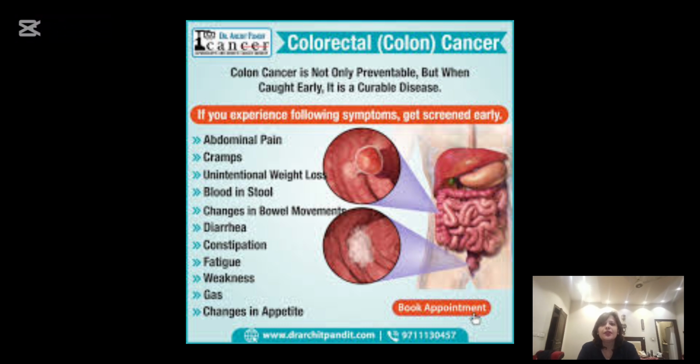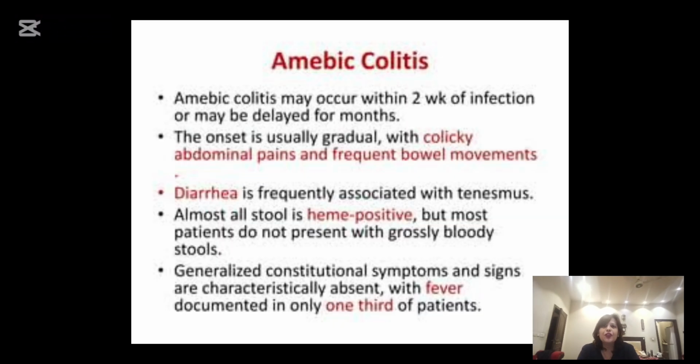As far as the symptoms are concerned, usually the patient may present with altered bowel habits like diarrhea alternating with constipation, abdominal pain, fatigue, breathlessness, and large gut diarrhea with blood. And as far as amoebic colitis is concerned, obviously there will be a history of infected food intake. Usually people will be taking food from outside, unhygienic sources, or unhygienic water intake, and the patient might present again with large gut diarrhea, small in quantity, with blood and a history of tenesmus.